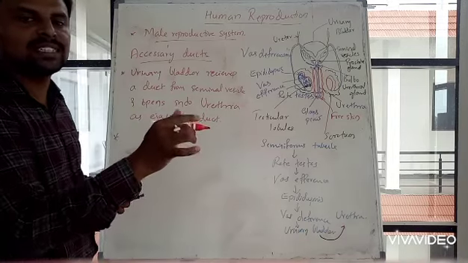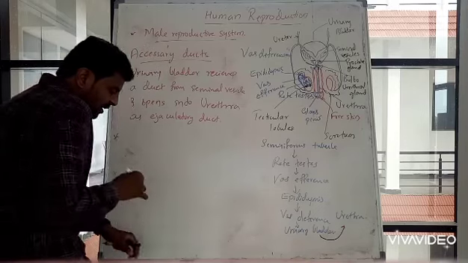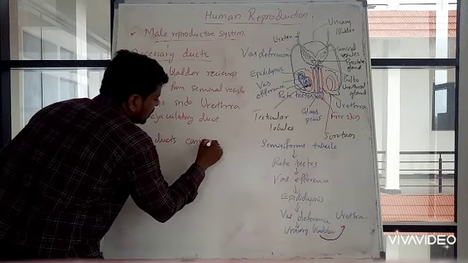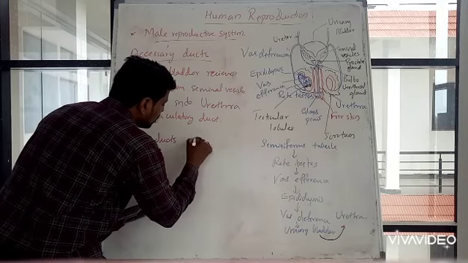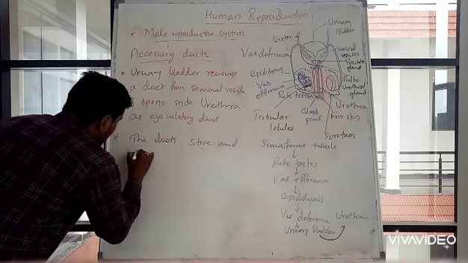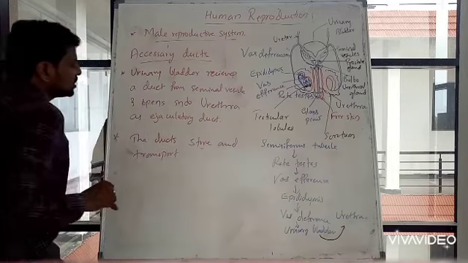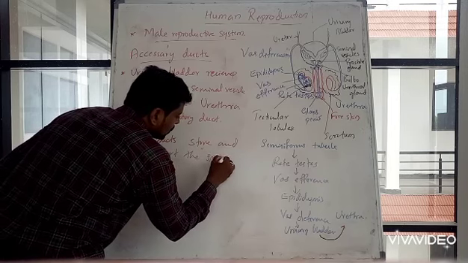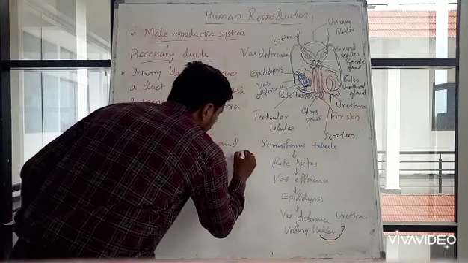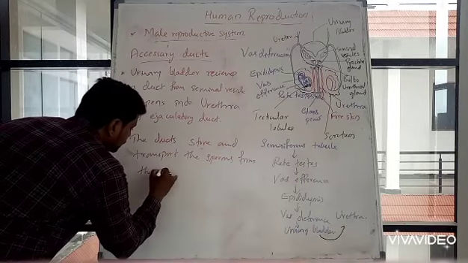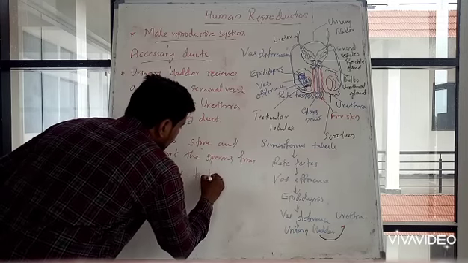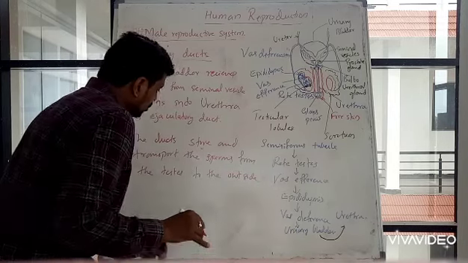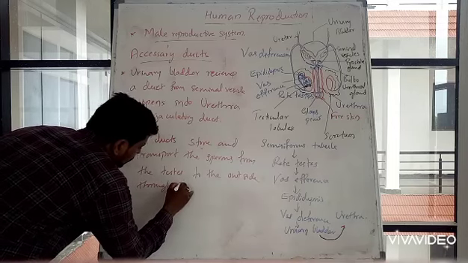The function of these ducts is to store and transport the sperms from the testis to the outside, through urethra.